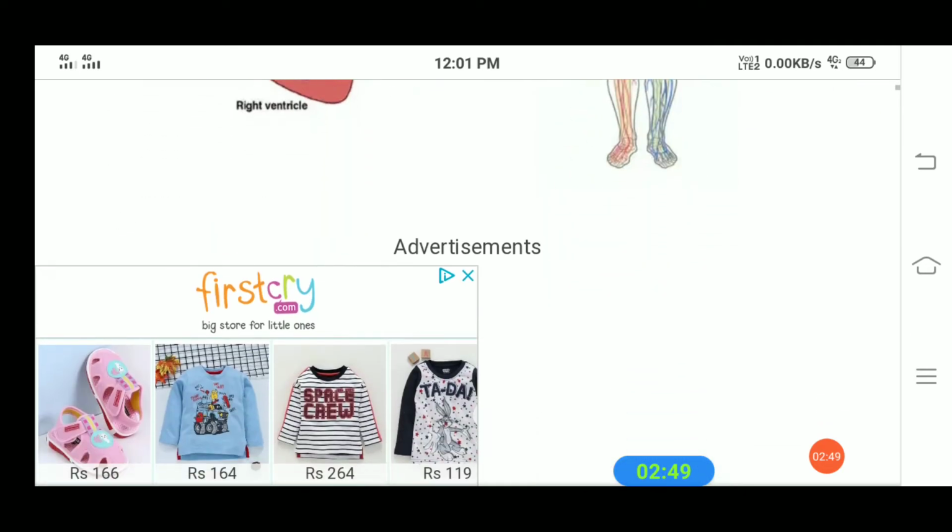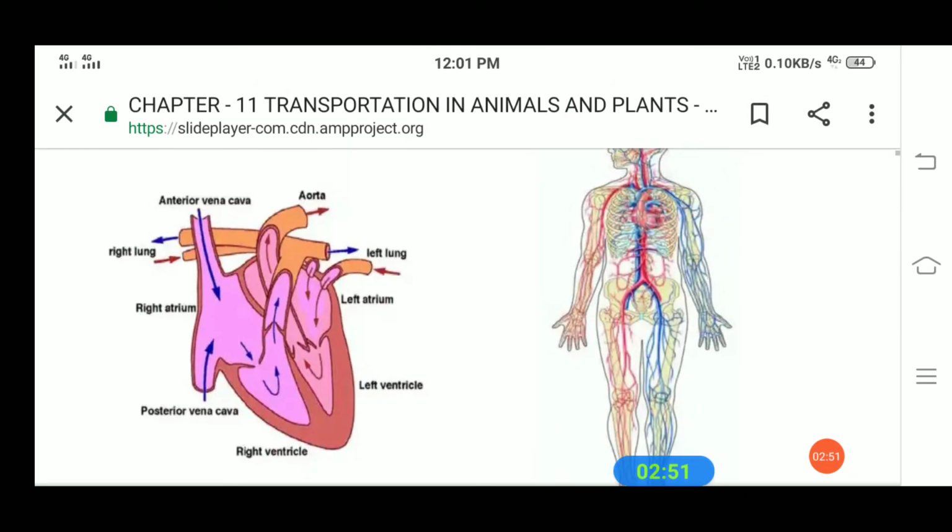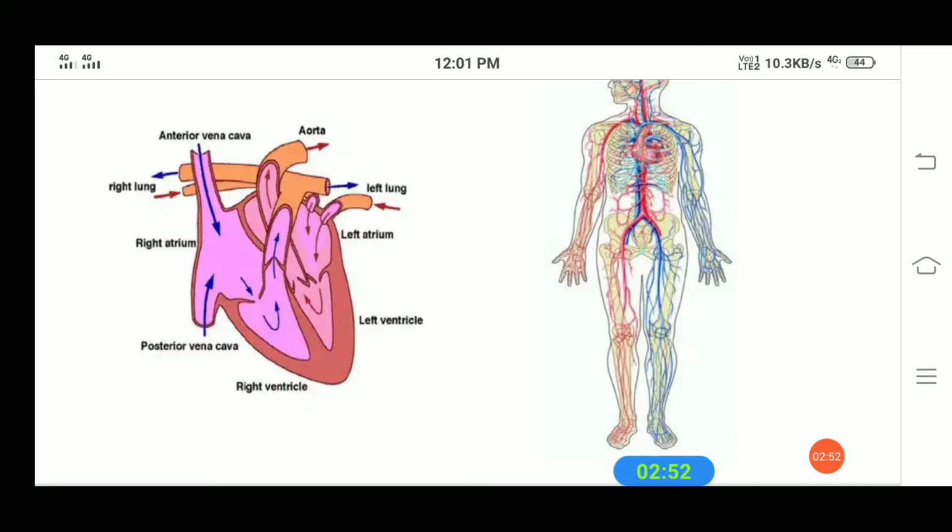Here, students, is the structure of the heart and also the circulatory system of the human body. The heart is one of the most important parts of the circulatory system.